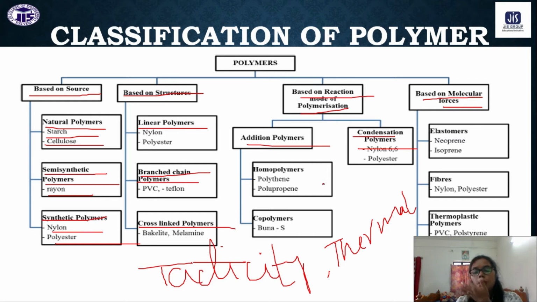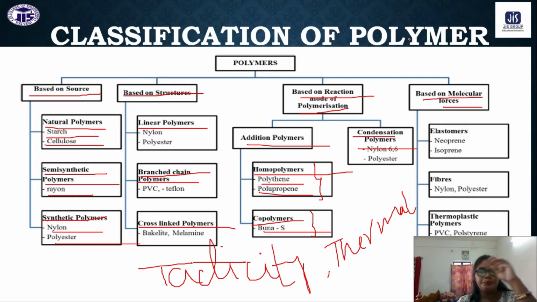Okay, so addition polymers we can again divide into two portions. One is homopolymer, that is polythene, polypropylene. And the copolymer, that is Buna-S. This homopolymer and copolymer classification is based on the monomers. So based on the monomers, there are two types of polymers that we have: homopolymer and copolymer.